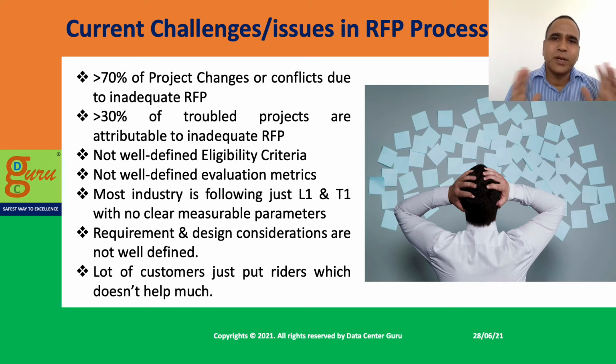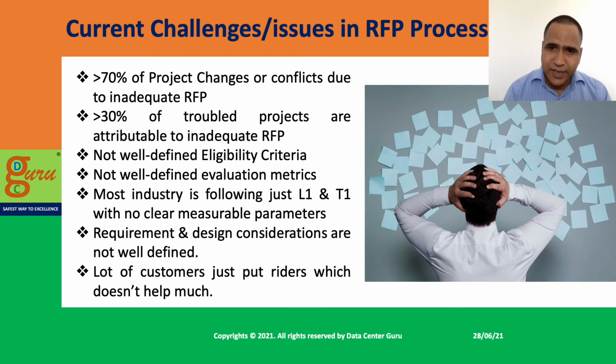If you summarize the overall challenges or issues, I bucket them into two categories. The first category is clarity in the RFP. If you don't have clarity, then conflicts will come. That is one problem. And second, selection of the right partners.